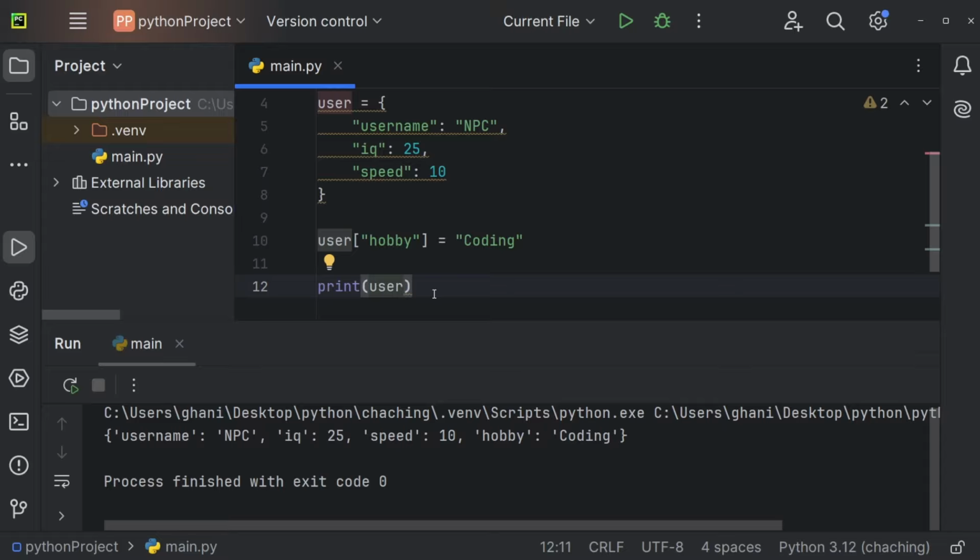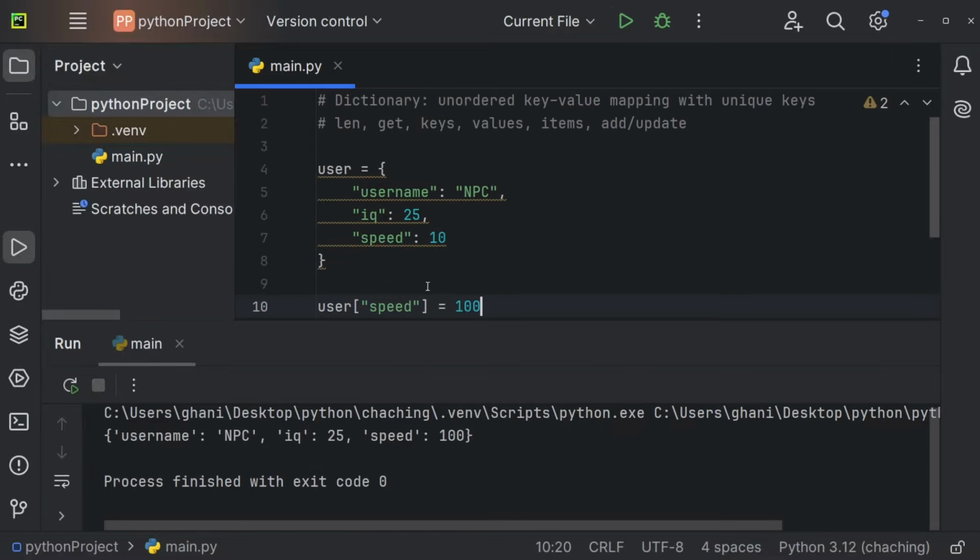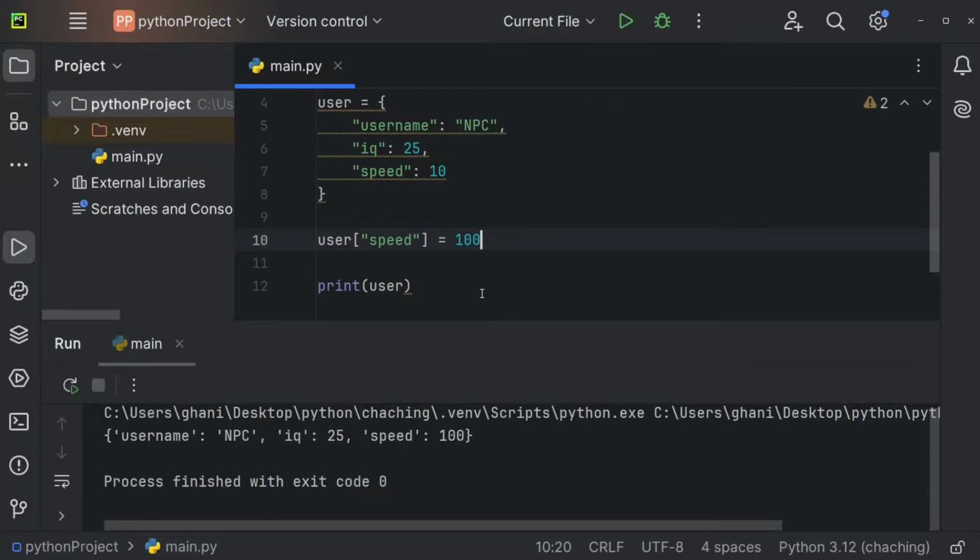We could also update a certain property by just using user of speed. So we just define the name of the key once again, and now we can define a new value. So maybe our speed is 100 right now. Let me print the user, and you can see we now have a speed of 100. So to add a new key value pair, you just define the name of the key, followed by the value to the right, and to override it, you just define the name of the key as well, and just define a new value. So this is pretty simple.